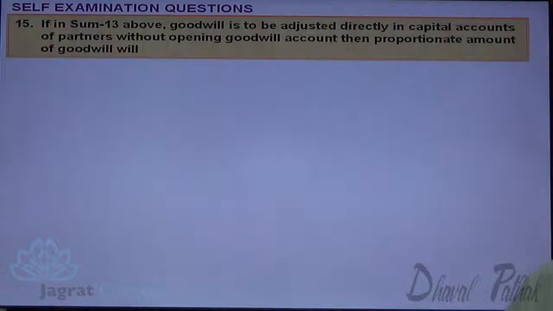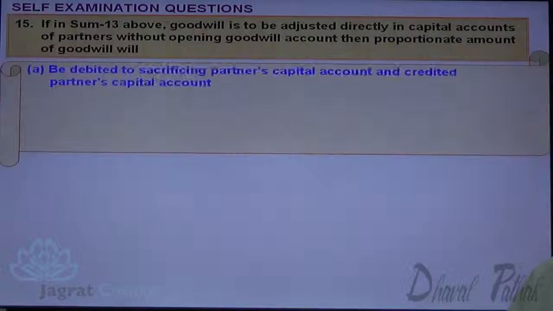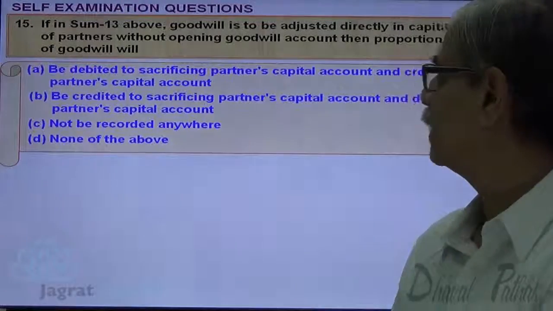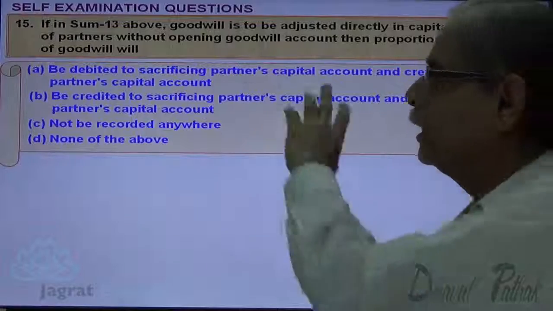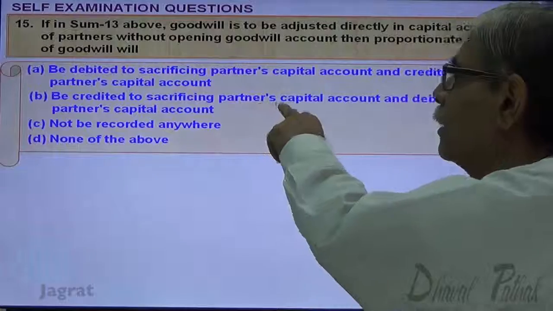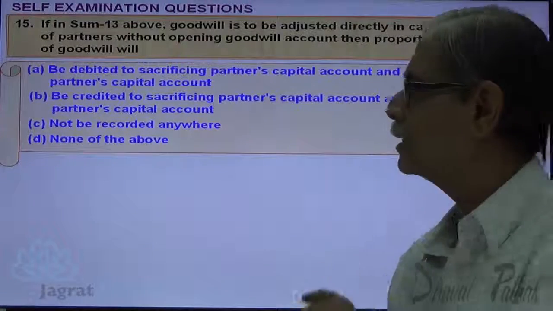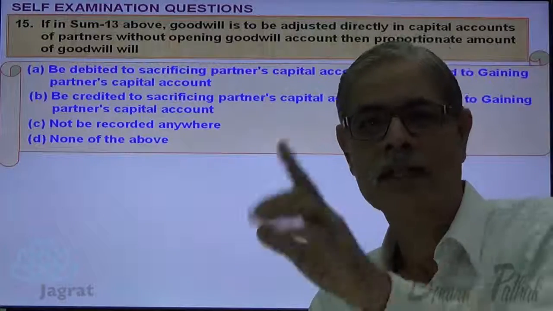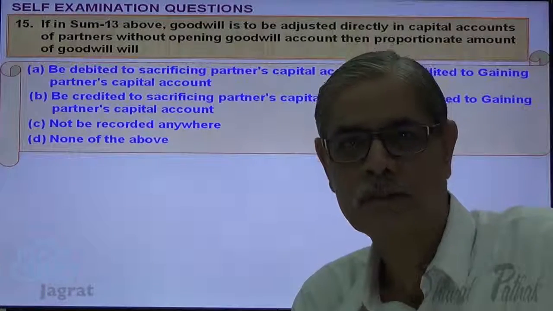Next. If in sum number 13, goodwill is to be adjusted directly to the capital accounts of the partners without opening a goodwill account, then the proportionate amount of goodwill will be debited to sacrificing partners' capital account, credited to gaining partners' capital account, credited to sacrificing partners' capital account and debited to gainers' capital account, not to be recorded anywhere, none of the above.